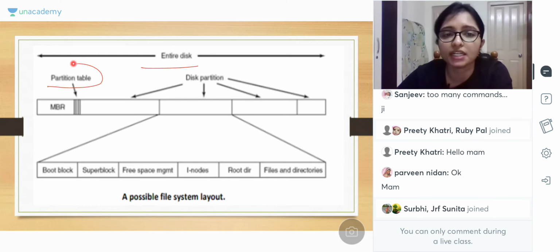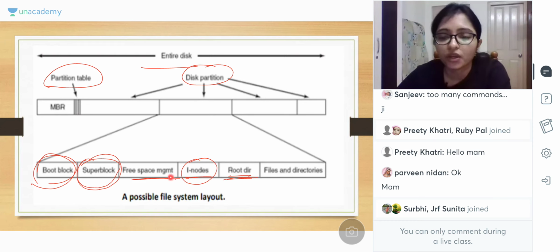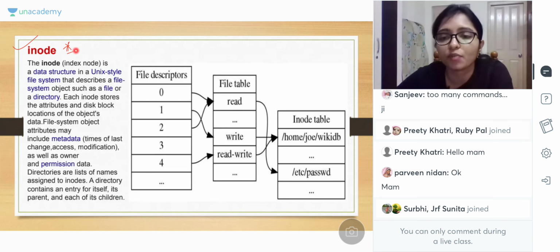File layout means partition, and here disk partition. Now in the disk partition there is boot block, super block, free space, and inode and root. Okay. Mainly we have to learn what is boot block, what is super block, and what is inode. So inode, the most important point is inode. Inode is actually the index node, a data structure in the Unix file system that describes the file system.